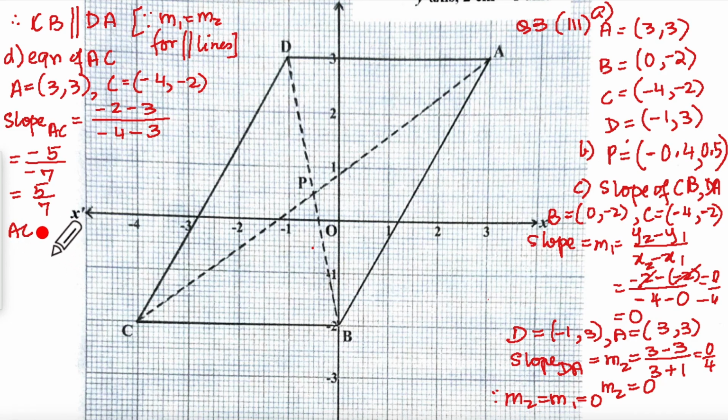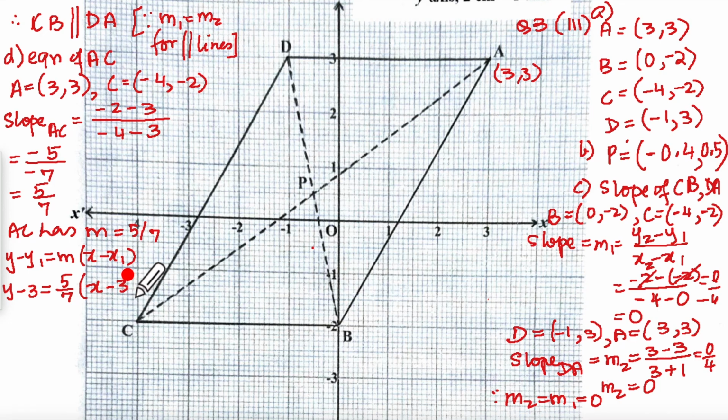Now AC has slope equal to 5 upon 7, and it is passing through A, which is 3, 3, correct? So I will write the slope point form y minus y1 equal to m into x minus x1. So y minus 3 is equal to 5 upon 7 into x minus 3.